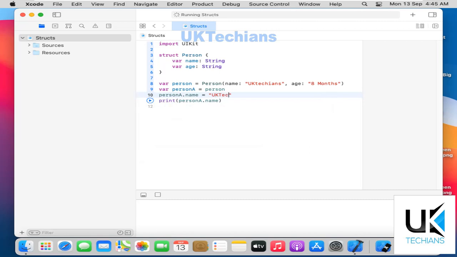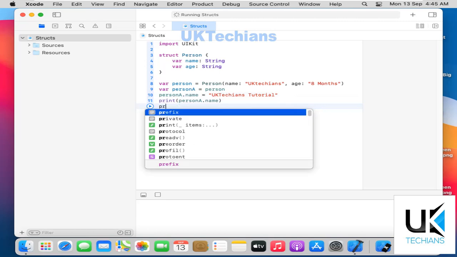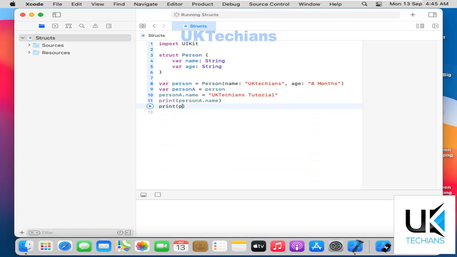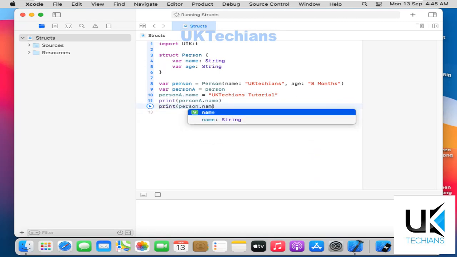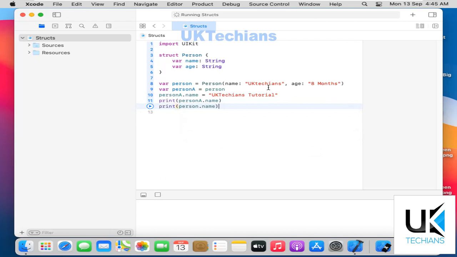UK Textions tutorial, like this, and also print here person dot name. So let's just print it and see whether it changes the value inside person A and also in person.